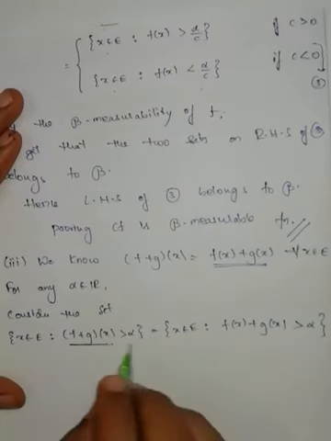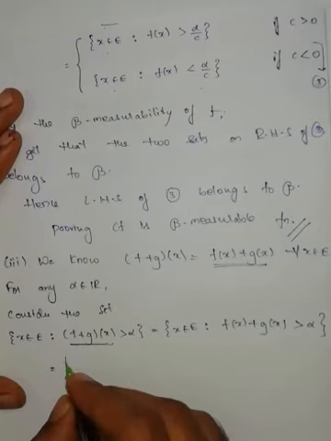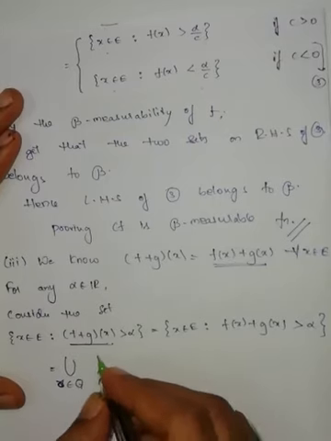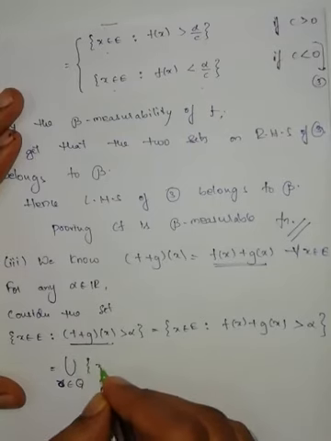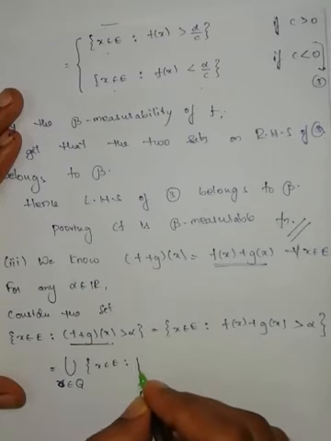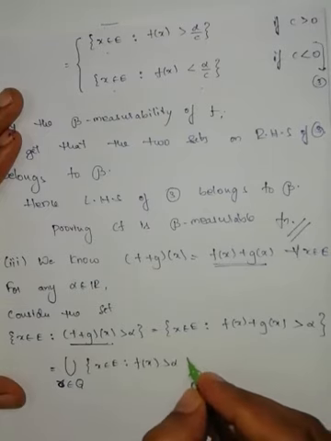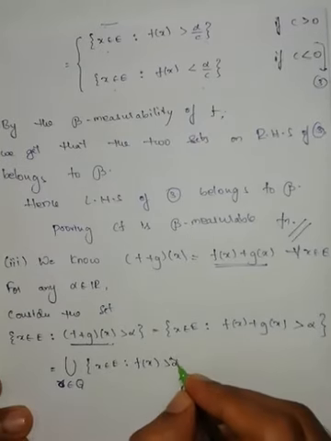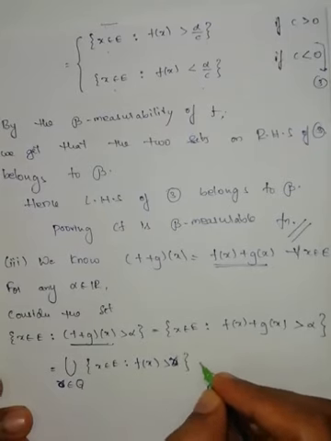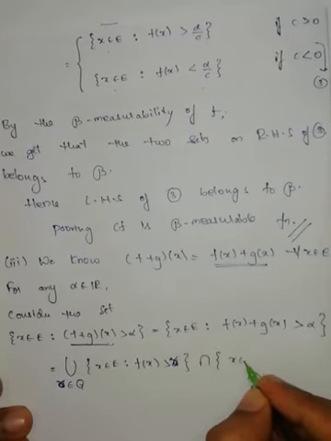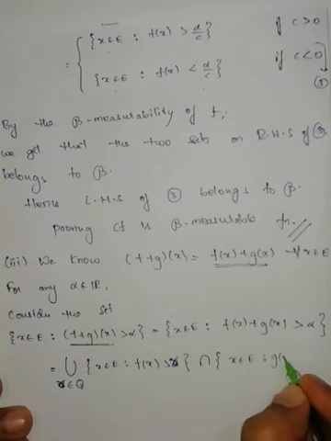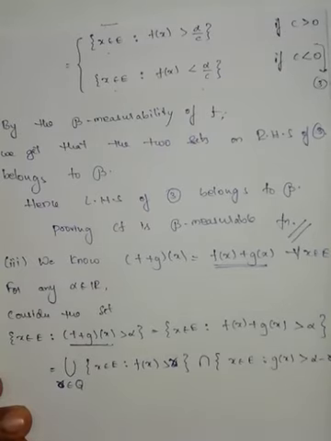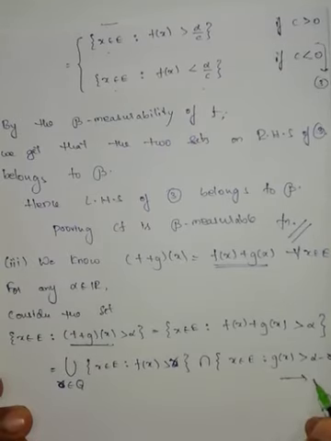This set I am going to write as the union over R belongs to the set of all rational numbers of the set of x belongs to E such that f of x is greater than R, intersection x belongs to E such that g of x is greater than alpha minus R. The whole equation I am going to take as equation number 4.